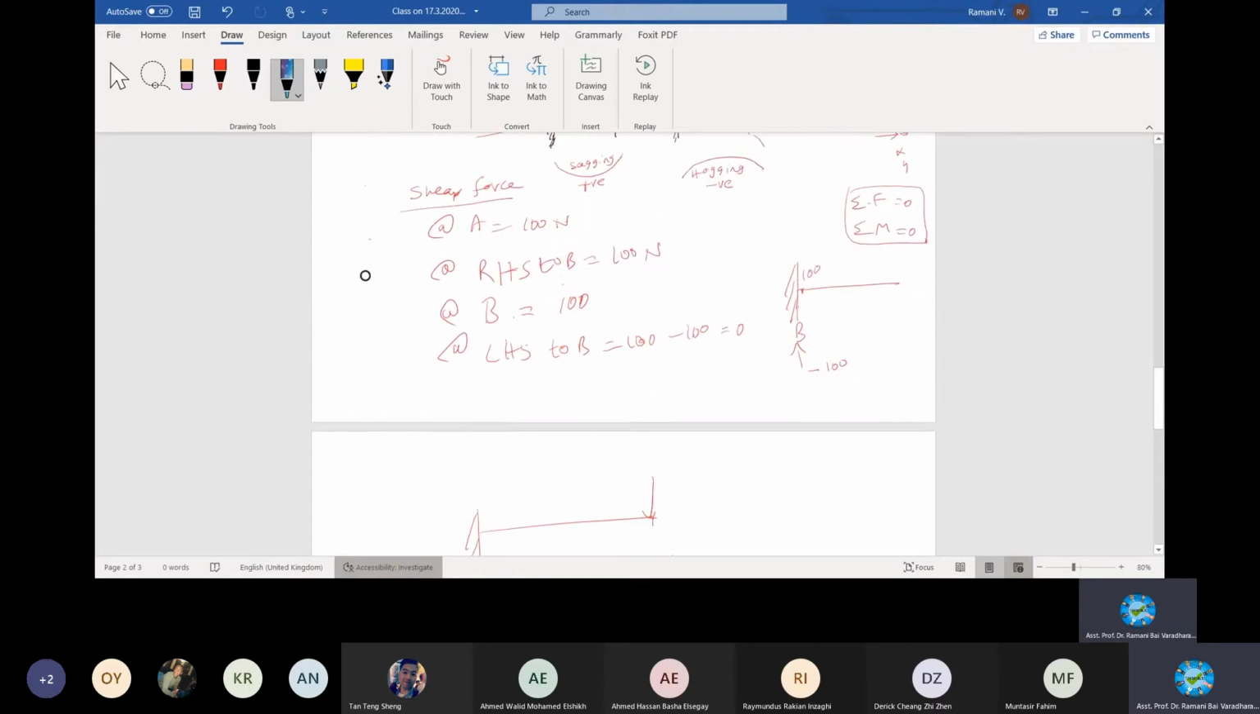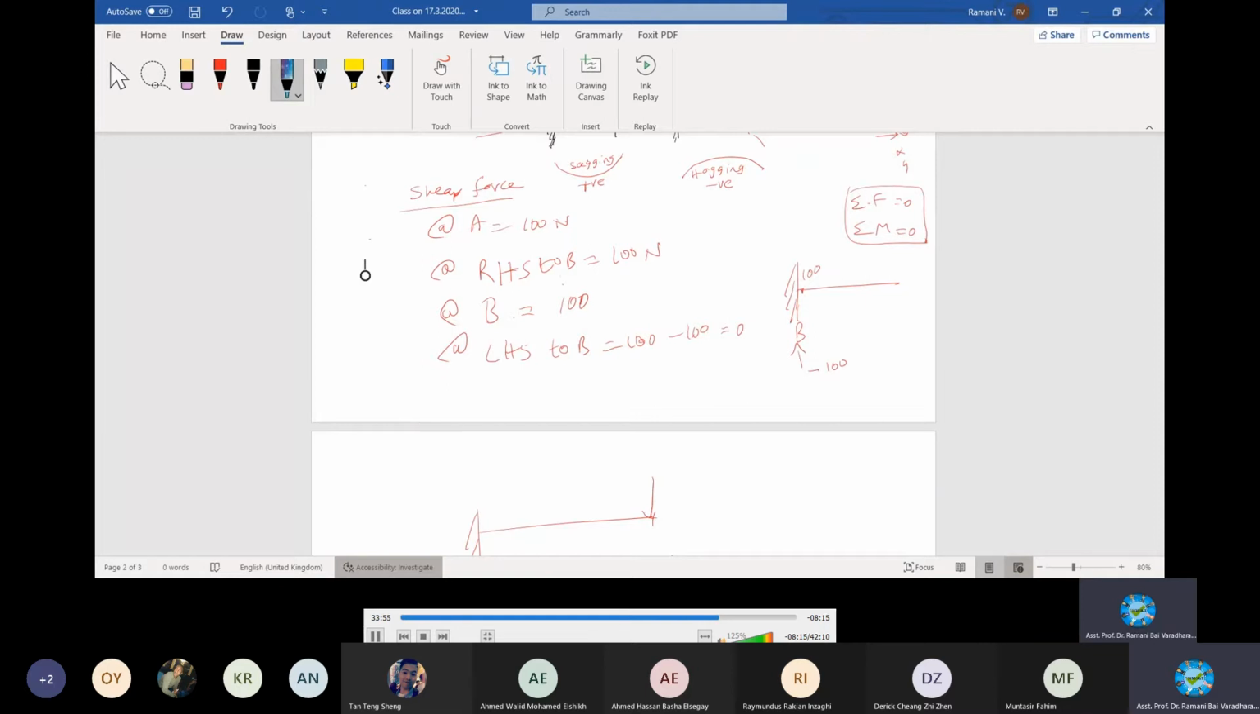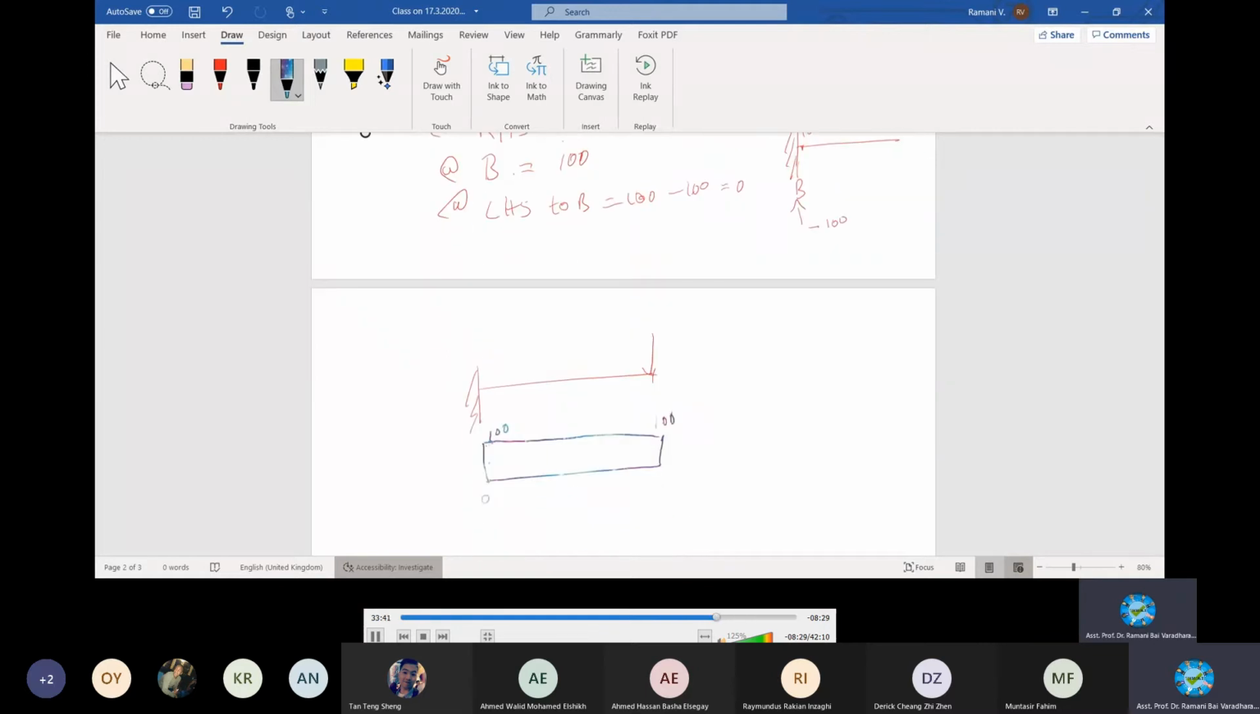This way is a better way of understanding, right? You cannot leave 100, right? And this is better. I put 100. It falls to 0. This will be your shear force diagram.